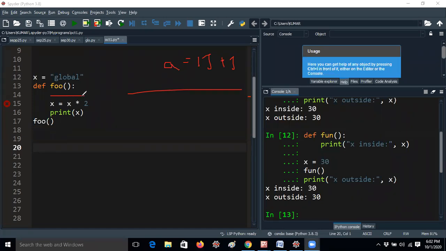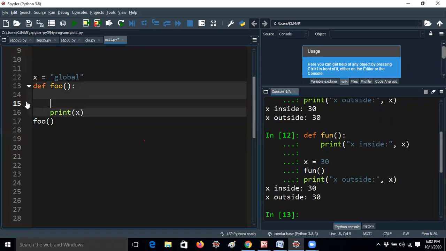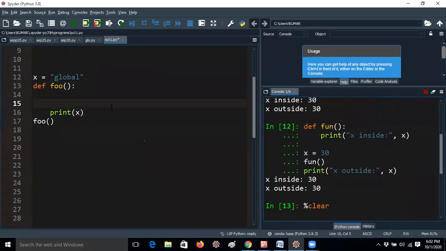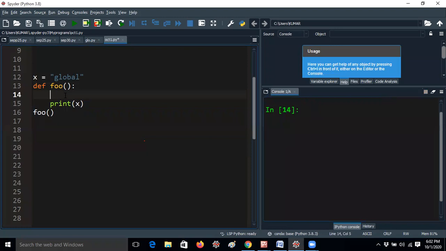Here you know that star is a repetition operator. That means I would like to print global 2 times. That means x into 2 means global into 2. But it will also not work, guys, because here I'm not defining a global x. For example, if I remove this line, it works. Now the error is removed. So let me run this program now.